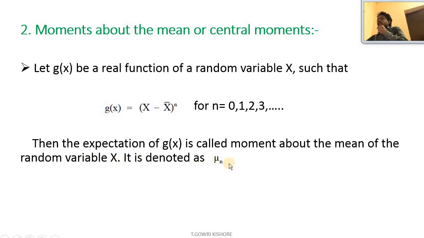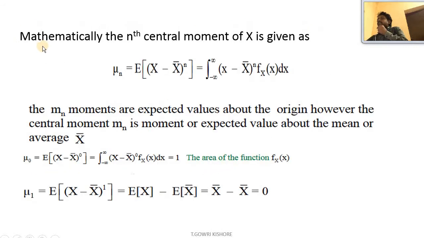It is denoted as mu_n. Mathematically, the nth central moment of x is given as mu_n = E[(x - x bar)^n] = ∫ from -∞ to ∞ of (x - x bar)^n f_X(x) dx.